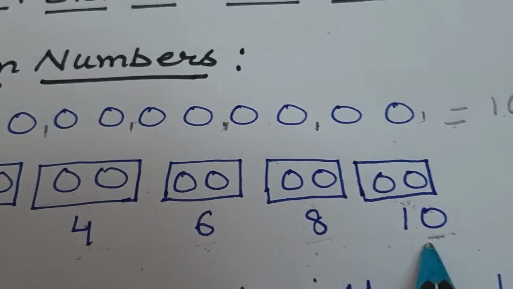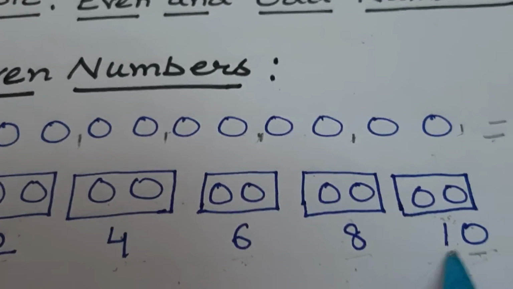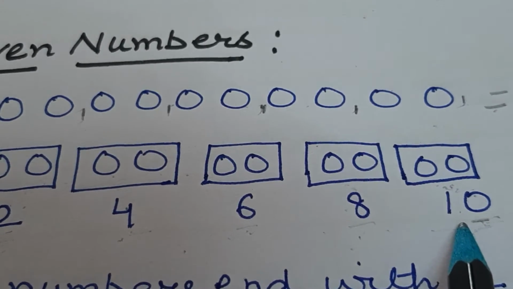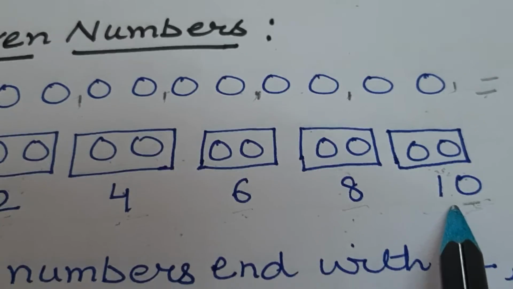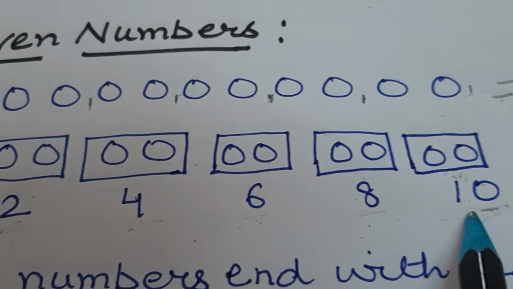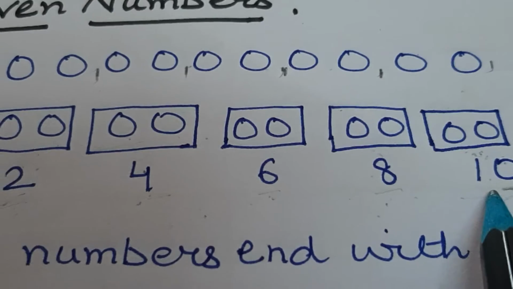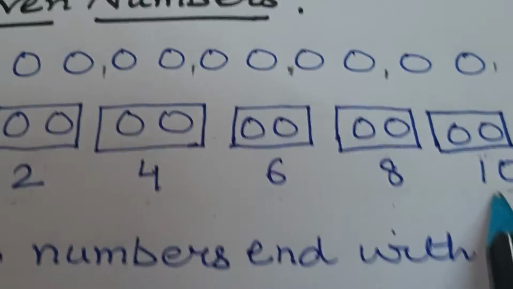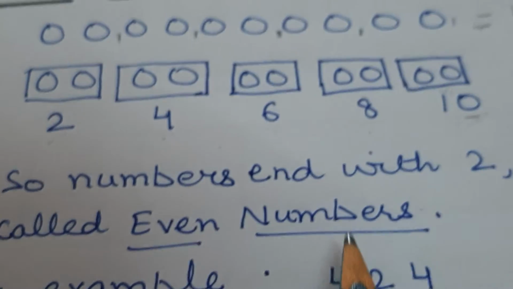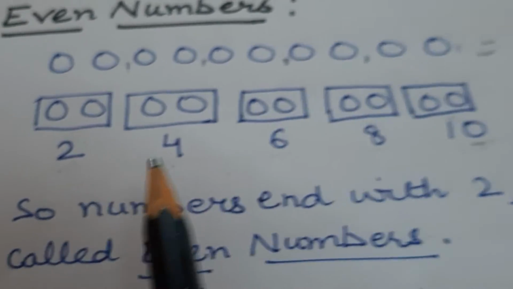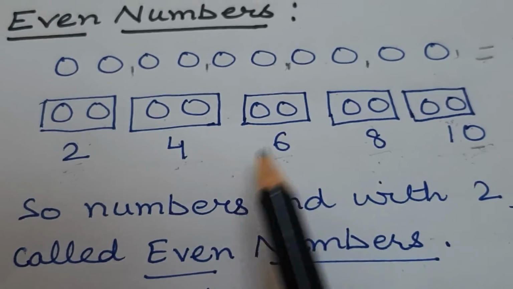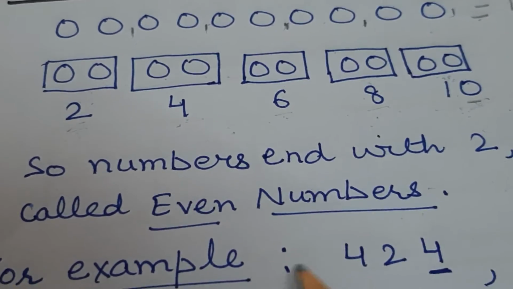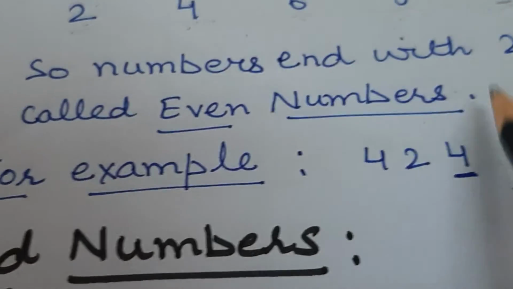But here we will take only its 0, not the whole 10, because we are just checking the last digit of any number. From the last digit of any number, we will decide whether this number is even or not. So numbers that end with 2, 4, 6, 8 or 0 are called even numbers. Now let's see an example.